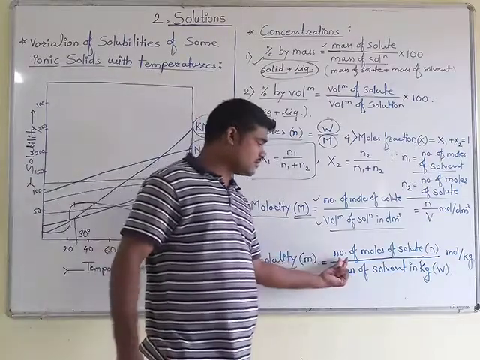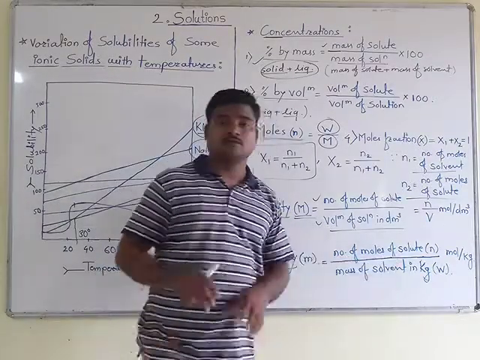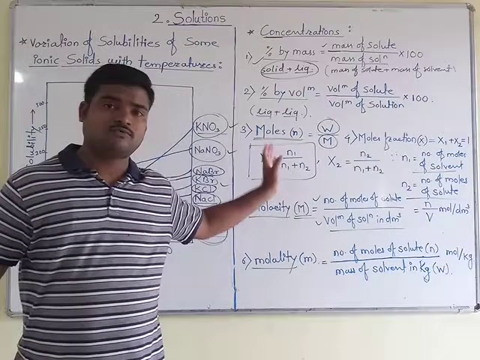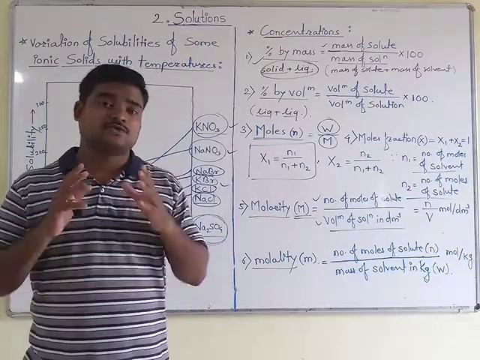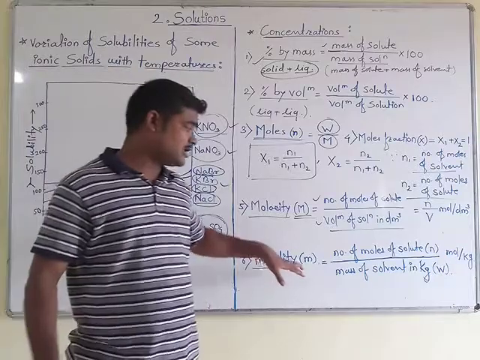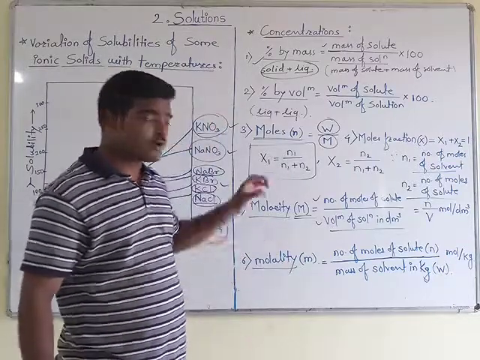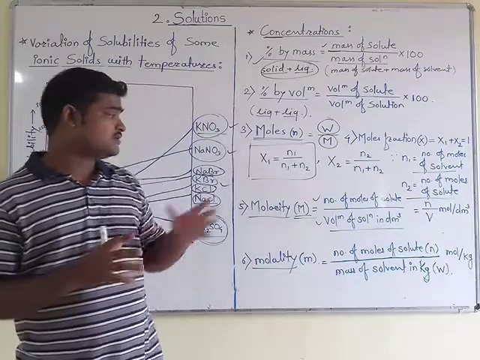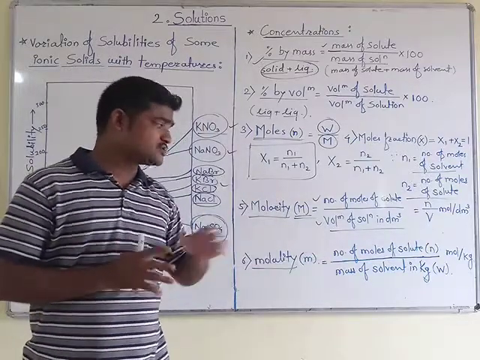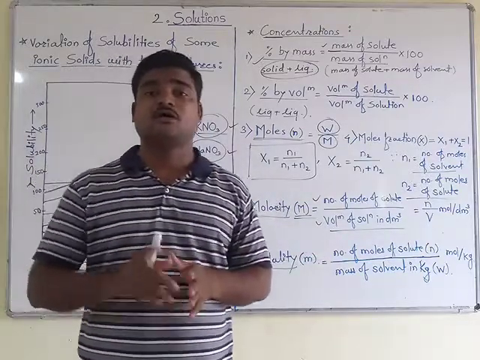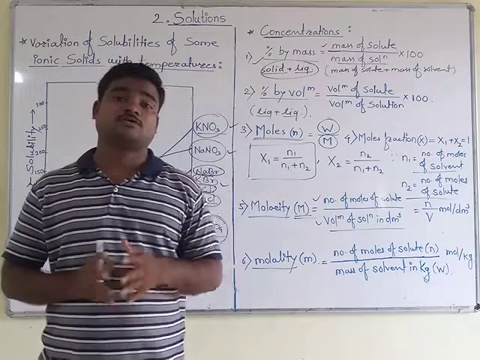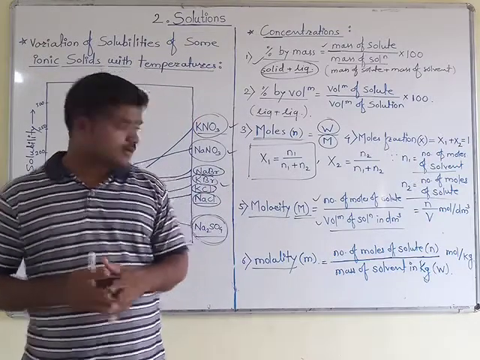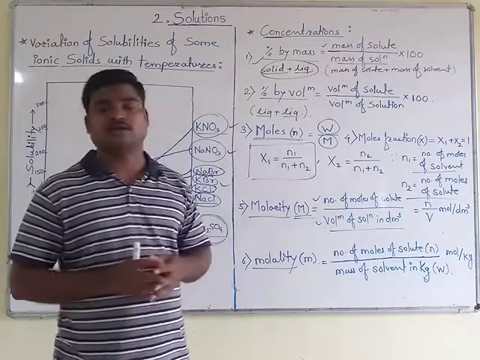The numerator term, the number of moles of solute, is the same for these two definitions. So molality is nothing but the number of moles of solute present in 1 kg of solvent.